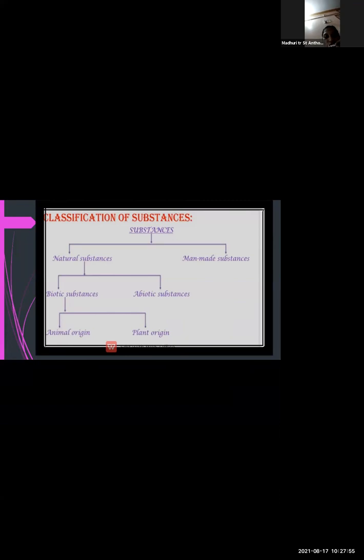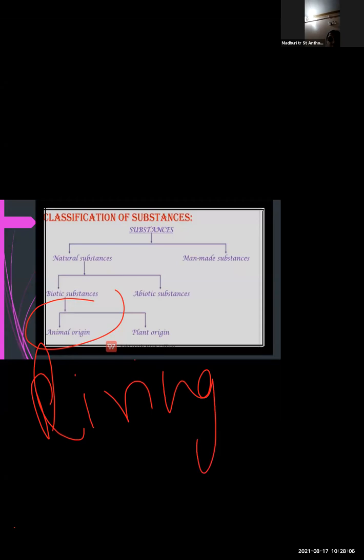The word biotic means the substances which are formed from living things. The substances which are obtained from living things are called biotic. And what is abiotic?